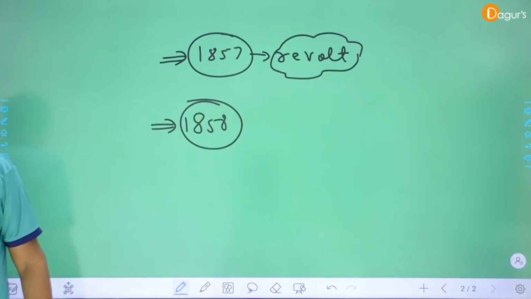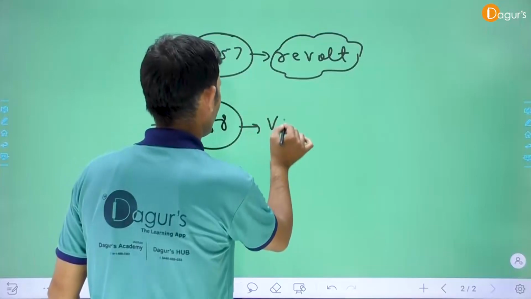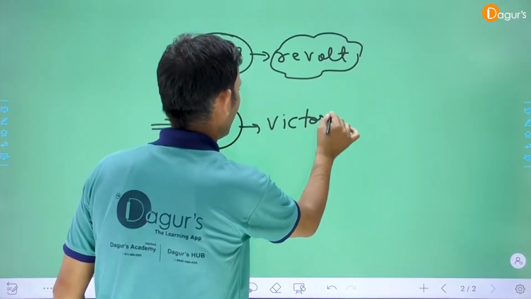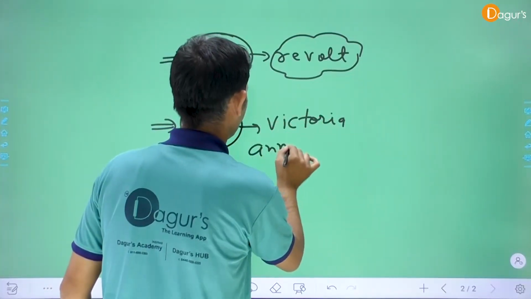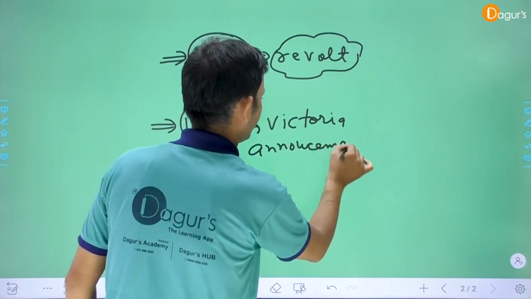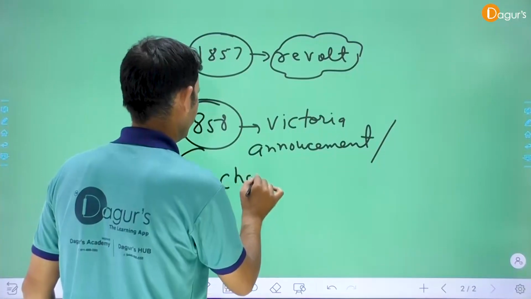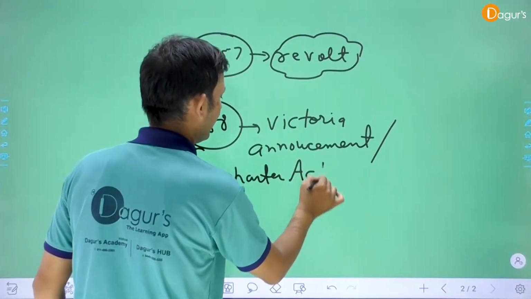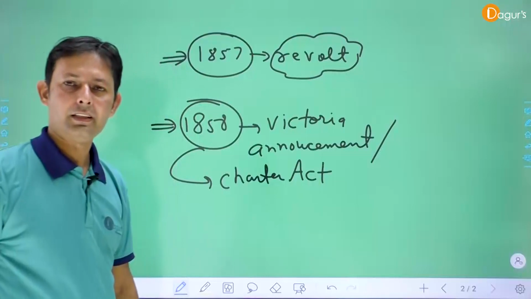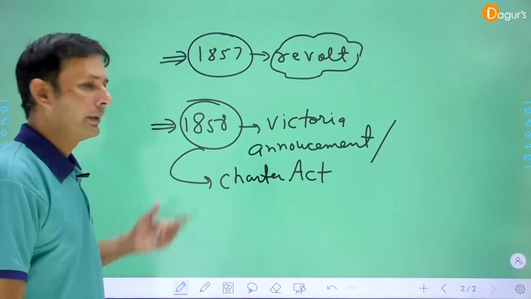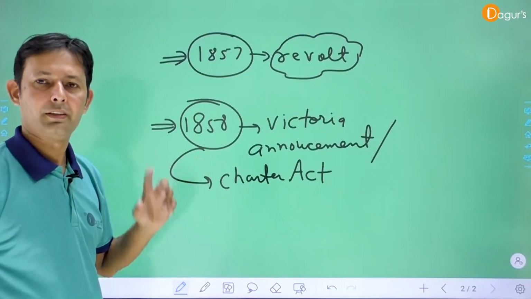It is also called the Victoria Announcement. Clear? It is also called the Victoria Announcement, or the 1858 Charter Act. Okay? Clear?